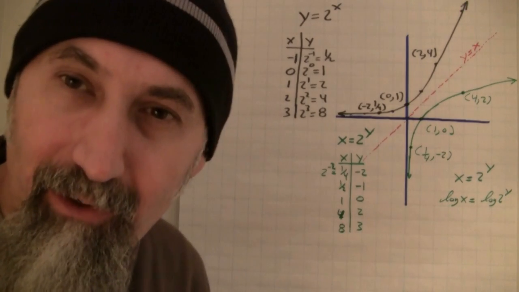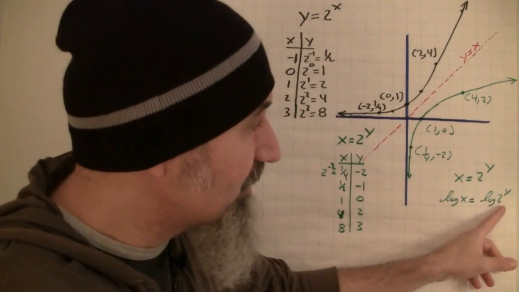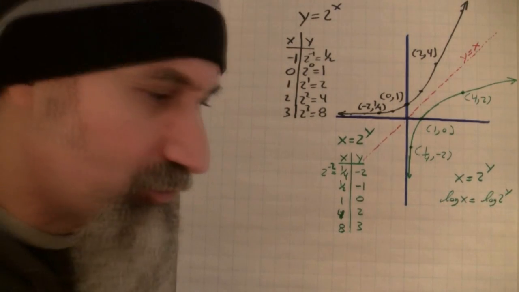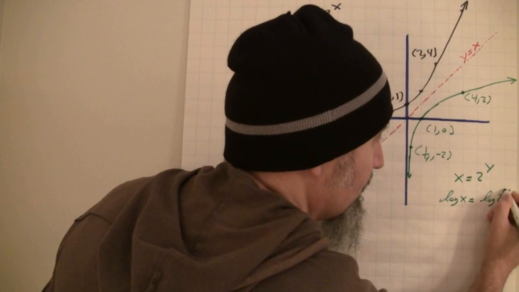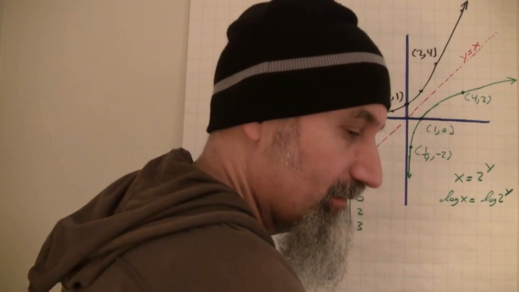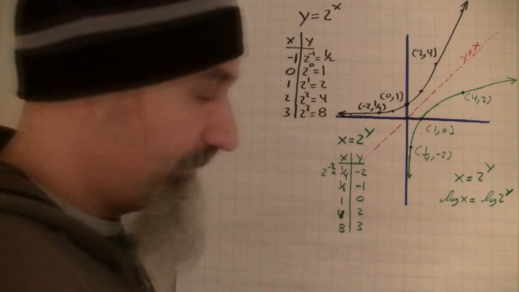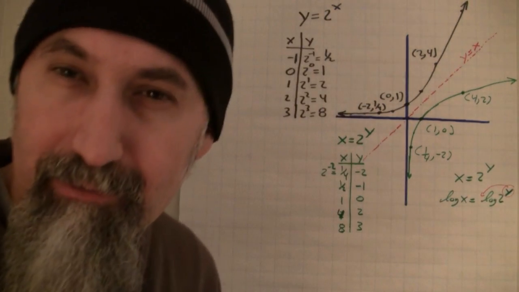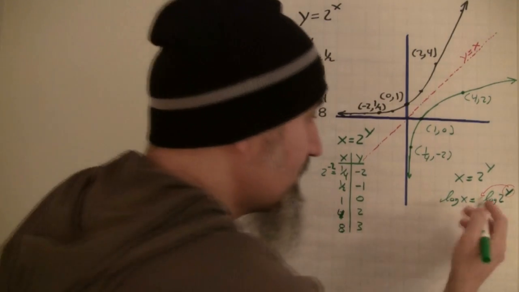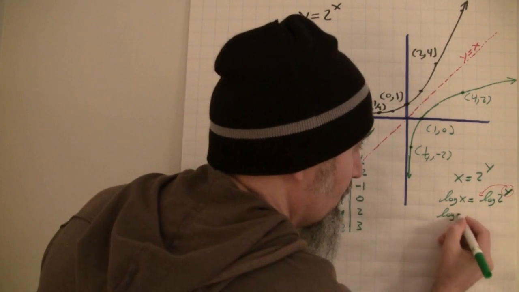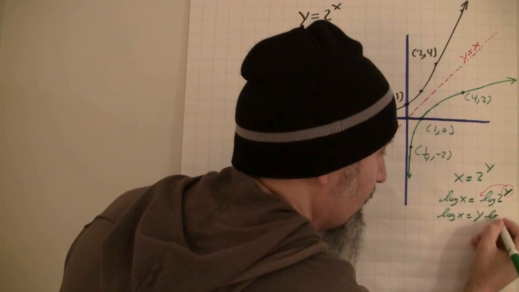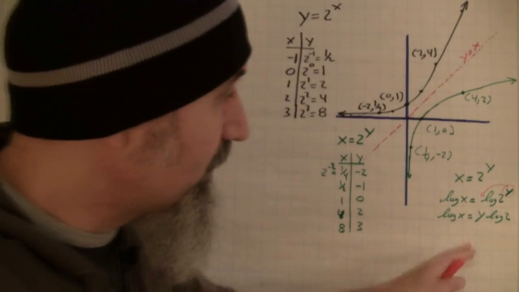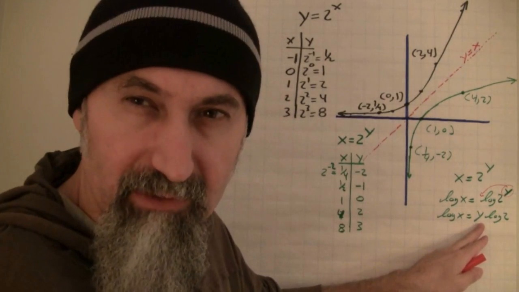Now, there's a rule in logarithms that says if you have the log of something to a certain power, you can take that power and put it up to the front, right? You can drop it down. So if this is this guy, let's do this in red, the y can drop to the front. Okay, so this turns into log x is equal to y log of 2.